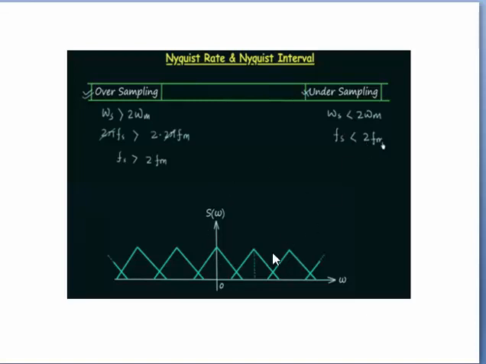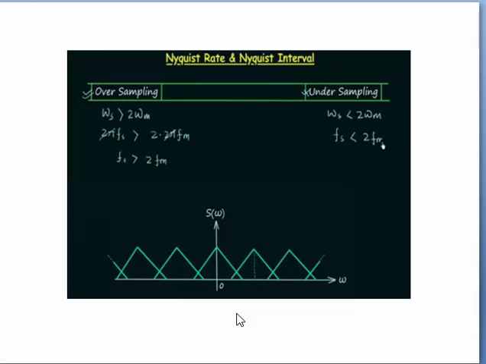Through this, aliasing error occurs. Aliasing error is also called fold over error. If the signal x of t or m of t, that is the message signal or original input signal, is not strictly band limited, and if the sampling frequency is less than 2 fm, then this error is observed, and that error is called aliasing error or fold over error.